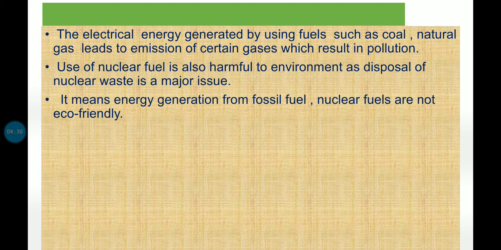And nuclear fuel is harmful to the environment, as I said. So energy generation from fossil fuels or nuclear fuels is not eco-friendly, right? Whatever electricity generation we have studied till now is not eco-friendly.